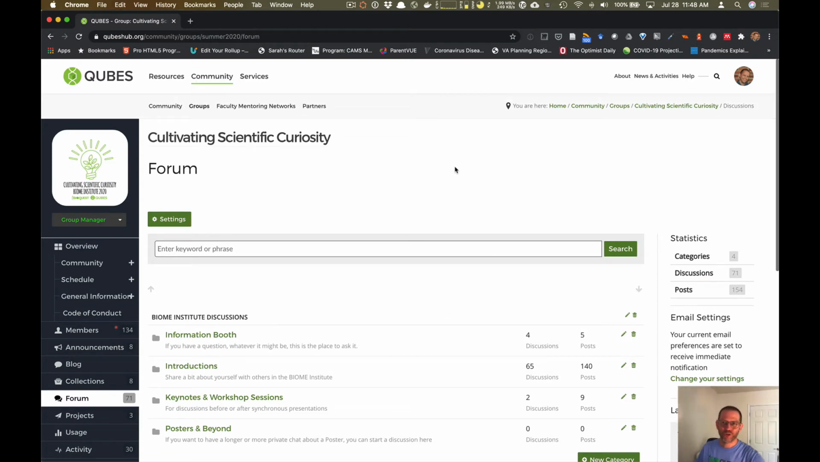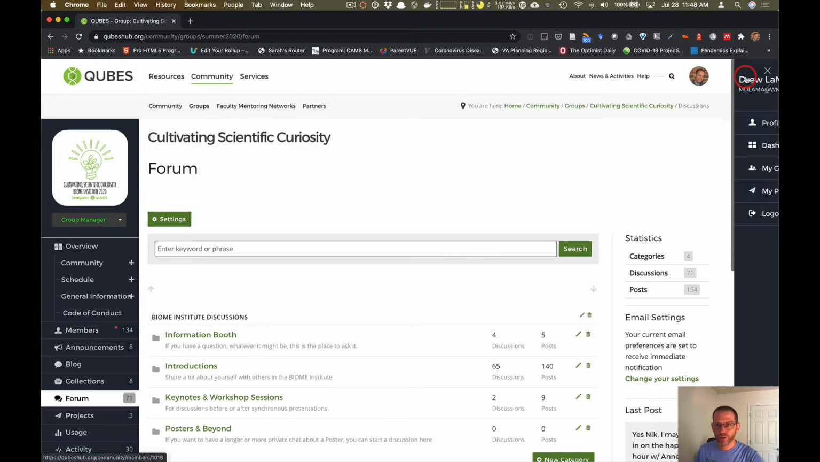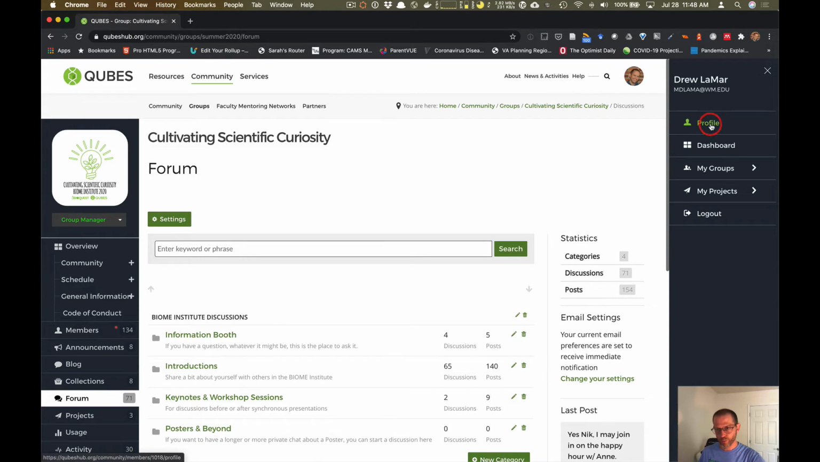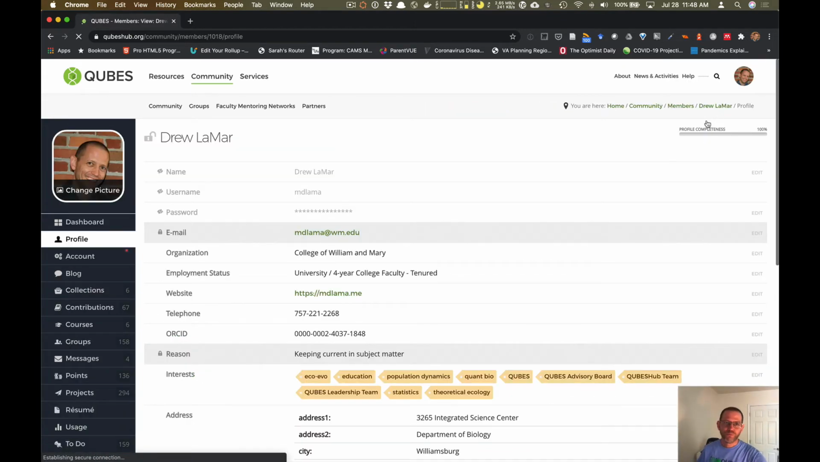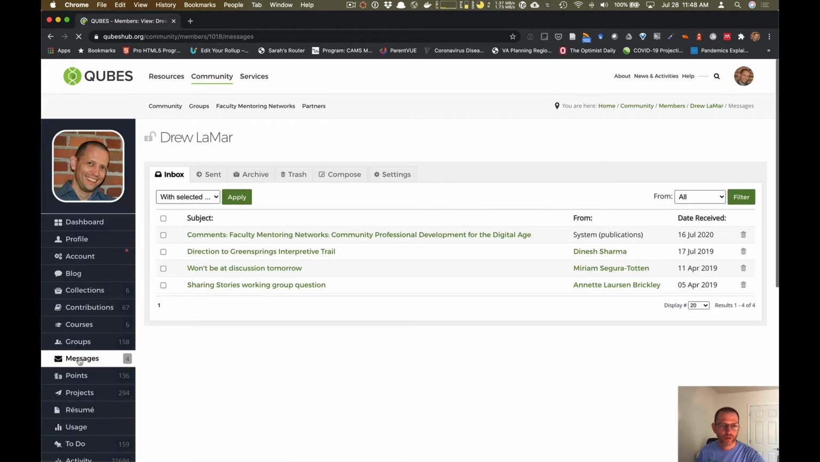Okay, so make sure you're logged in first of all. So I know I'm logged in because my icon's in the upper right. And if you click on it, you can go to either your profile or your dashboard. Either one will work. I'll go ahead and go to the profile. And then in the left, you'll see a bunch of things here. You can click on messages. So the messages area is one place where you might be able to receive notifications.